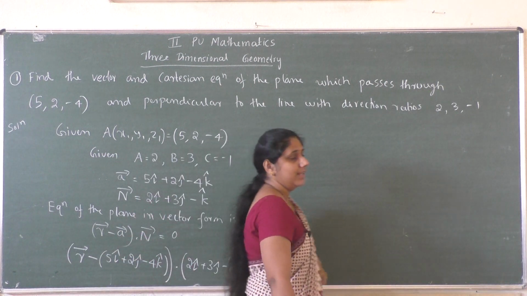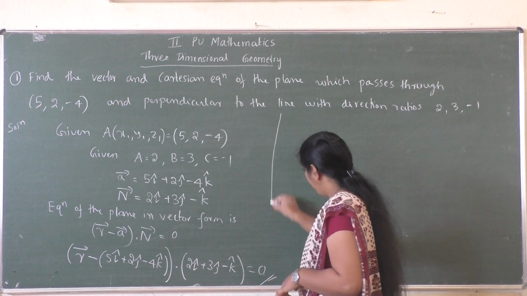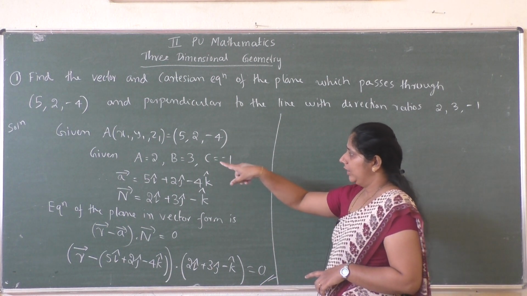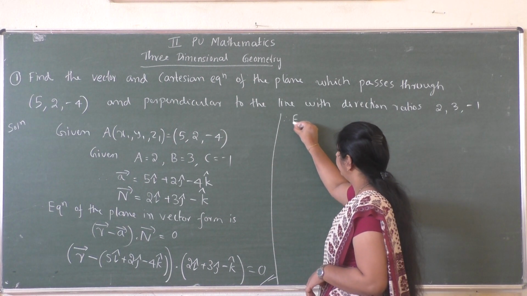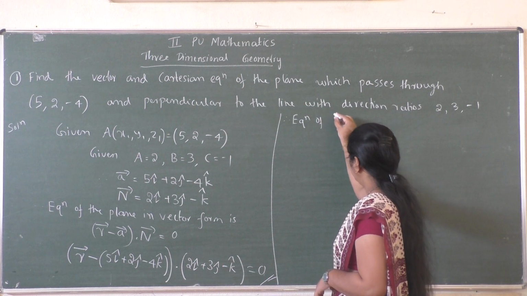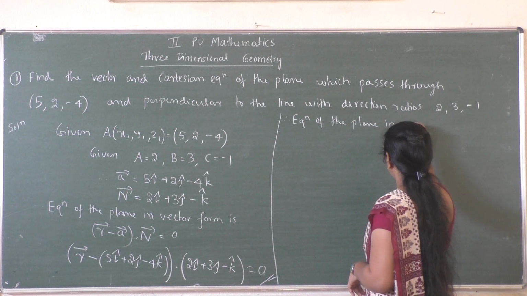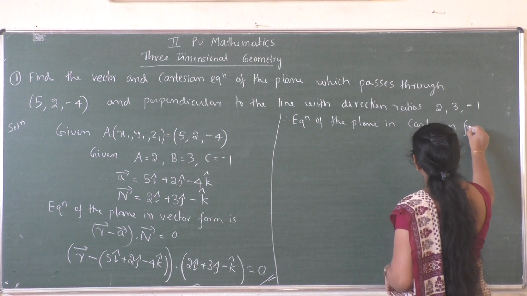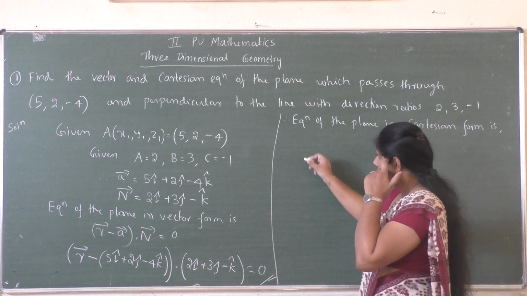So this is the required vector equation of the plane. Now we will find the Cartesian form. We already know the values a, b, c as well as x1, y1, z1. Therefore, the equation of the plane in Cartesian form is, what is the formula?